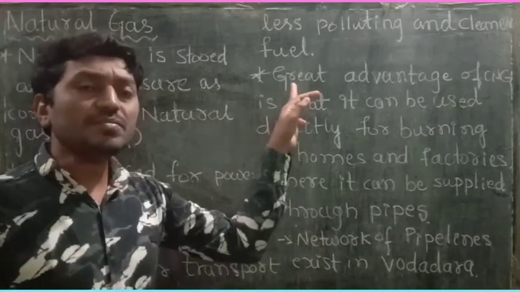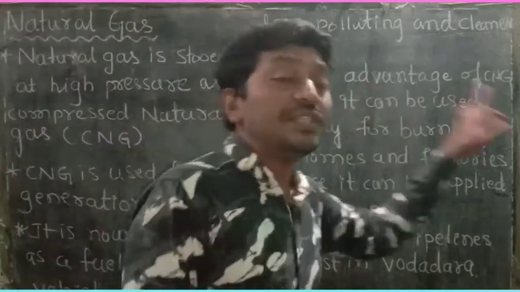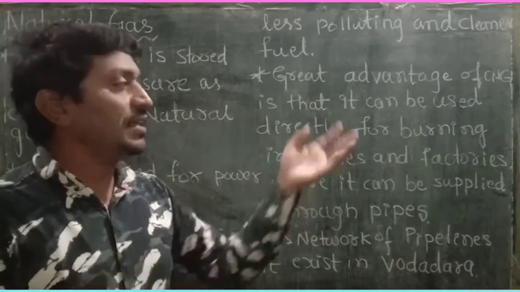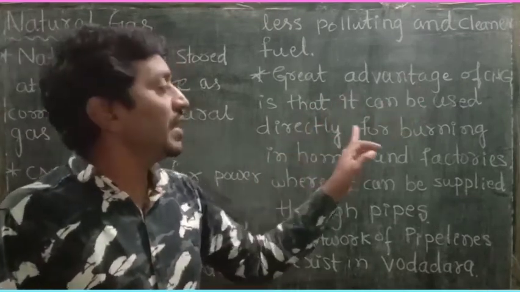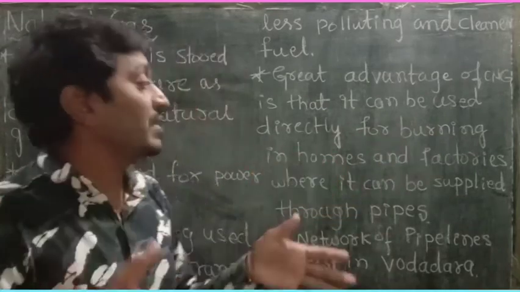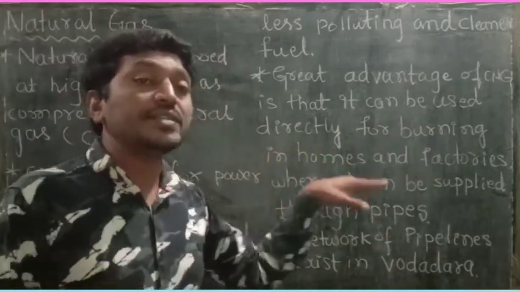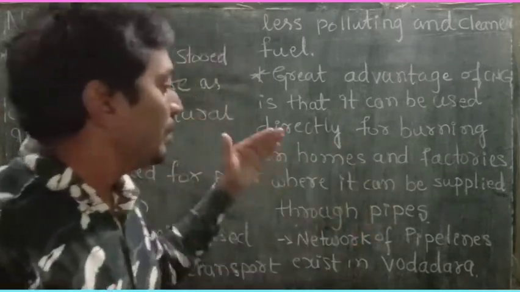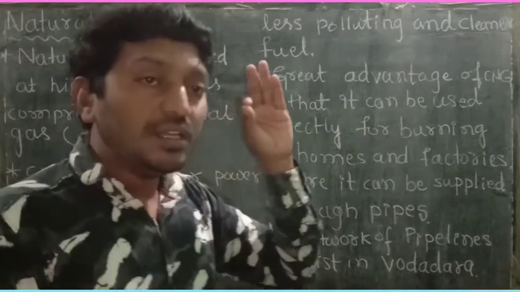And the great advantage of CNG is that it can be used directly for burning in our houses as well as factories, where it is supplied through pipes.